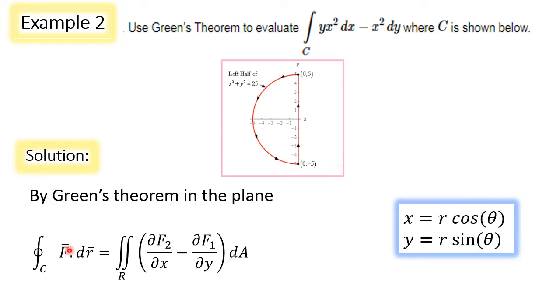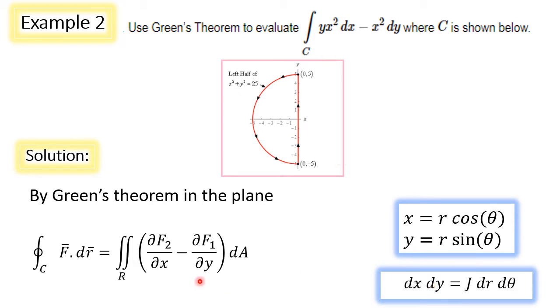By Green's theorem in the plane, integral over C f bar dot dr bar equals double integral over R, dou f2 by dou x minus dou f1 by dou y dA. Here the region is a semicircular region, so we are preferring polar coordinate transformation to evaluate the double integral. The transformation is x equal to r cos theta, y equal to r sin theta, dx dy equal to Jacobian.